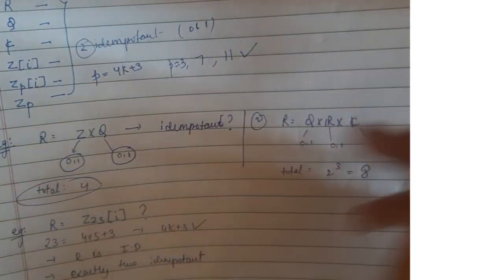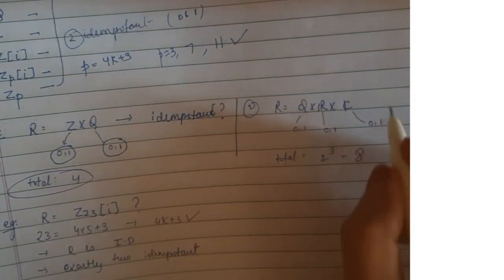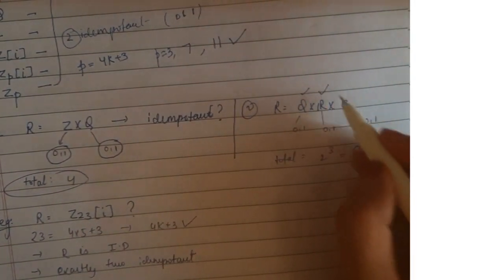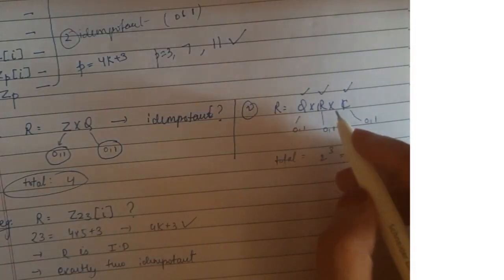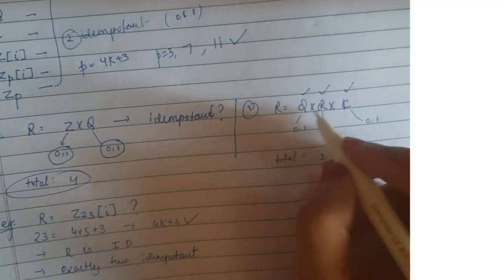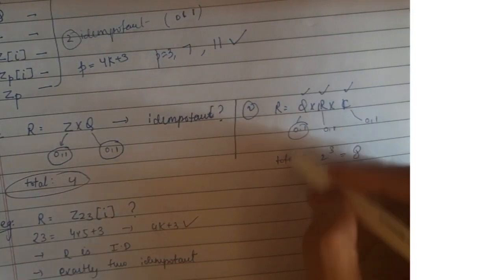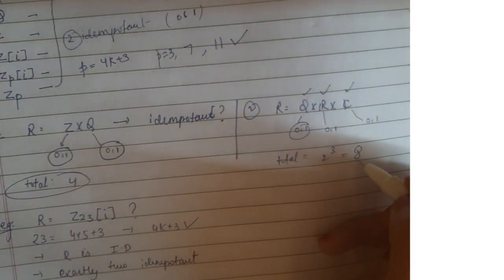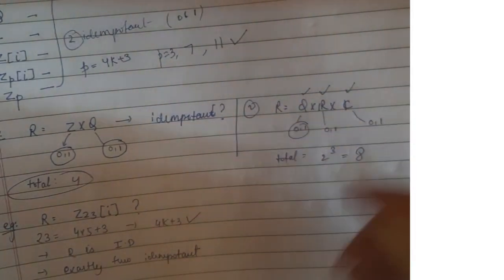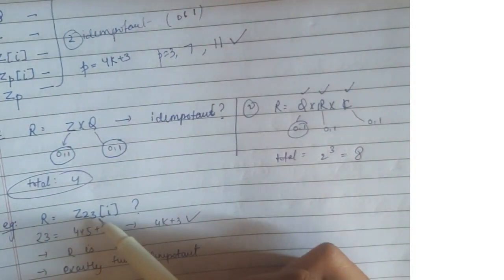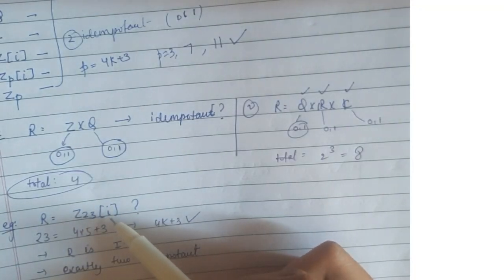Next we have the example of Q cross R cross C. Okay, like the first ring is Q, the second is R, the third one is complex, right? So we know that Q, R, C all are integral domains, so the only idempotents are 0, 1, 0, 1 and 0, 1. So total will be 2 raised to power 3, that is 8.